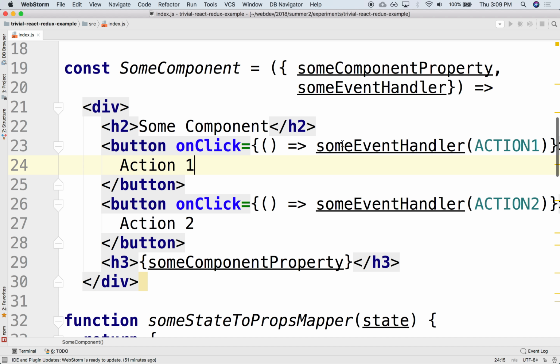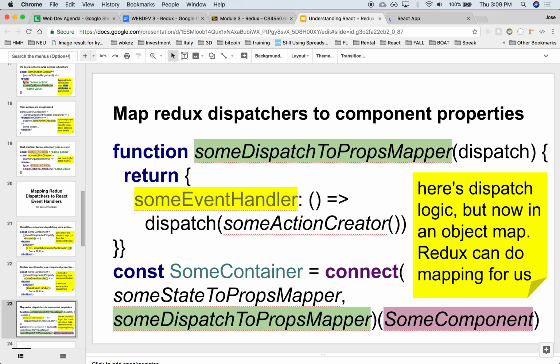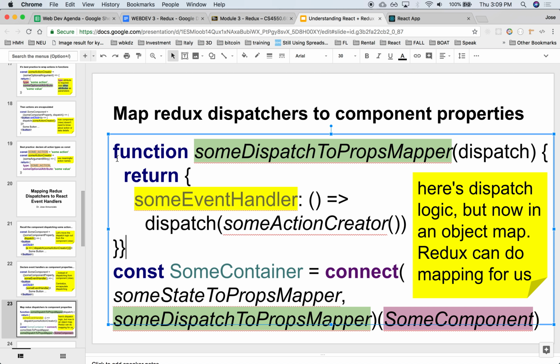And then that dispatcher that we just removed from there would need to be passed in as an argument. We would need to pass in the fact that that was a dispatcher. So to do that, we would have to create a dispatch mapper, just like we had a mapper that took the state and mapped it to properties.